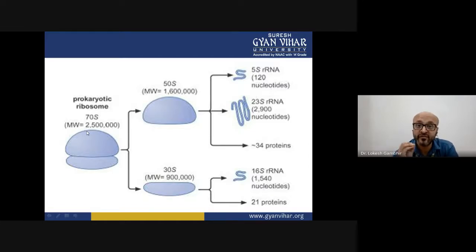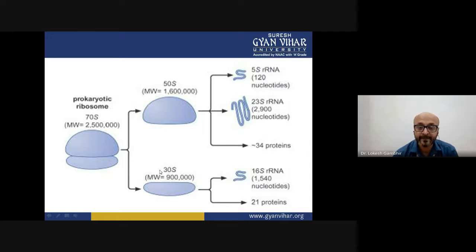Now, this is the confusion that students generally have. See, 50 and 30, if you combine, it should be 80. But here, we are talking not of mathematical addition, but of the rate of sedimentation. When individually these molecules are allowed to sediment, they give rise to 50S and 30S. But when combined and allowed to sediment, they sediment at 70S. So the 70S is bifurcated into 50S and 30S, and the 25 lakh is now broken into 16 and 9 lakh respectively.